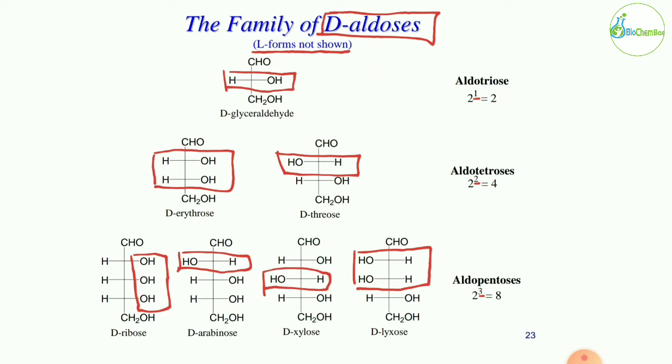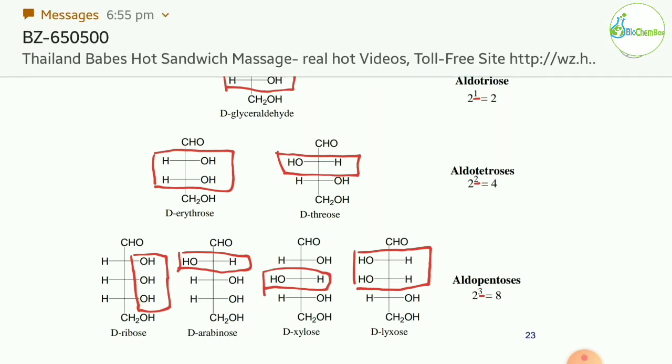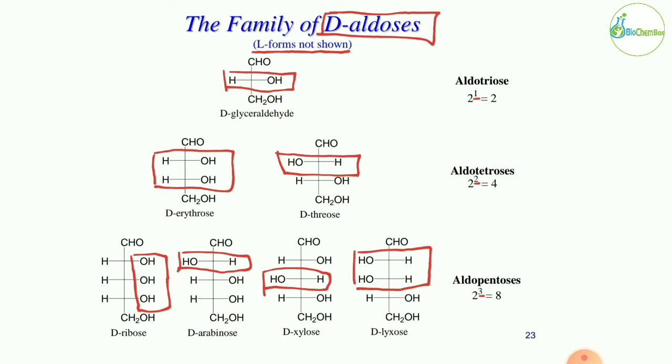You have to imagine the mirror image, then it would be the L form. Okay, so we are only going to discuss the D forms. So the D-erythrose, and the second one is D-threose.